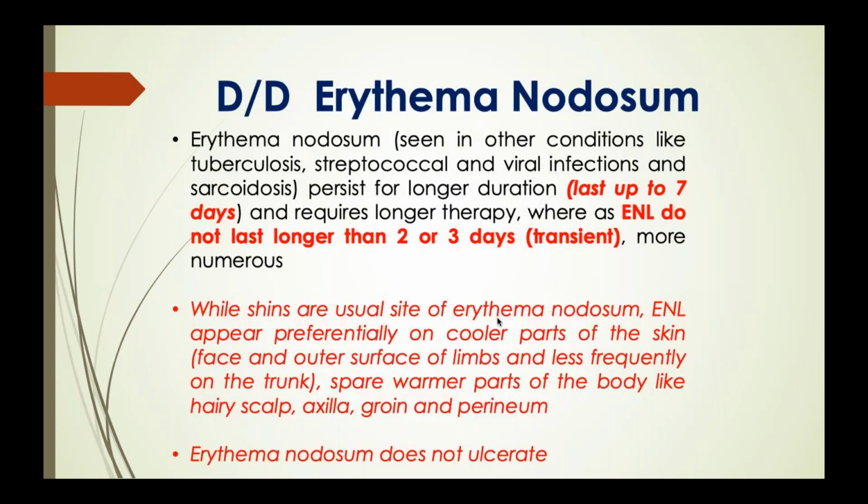So what are the differential diagnoses of erythema nodosum leprosum? One is erythema nodosum, which I already discussed. Erythema nodosum may be associated with tuberculosis, streptococcal or viral infection, or sarcoidosis, and usually presents on the shin. They last up to 7 days, whereas erythema nodosum leprosum lesions don't last longer. They are transient and subside, leaving behind a brownish discoloration.